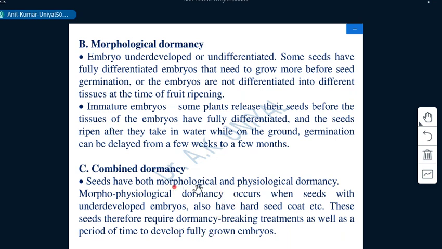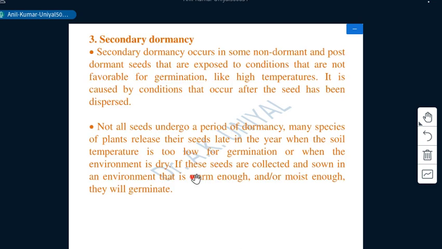Here, as mentioned, morphological and physiological dormancy together is the case of combined dormancy. It is also known as double dormancy. These seeds therefore require a dormancy breaking treatment as well as a period of time to develop fully grown embryos. They will need both types of treatment to get the seed germinated.